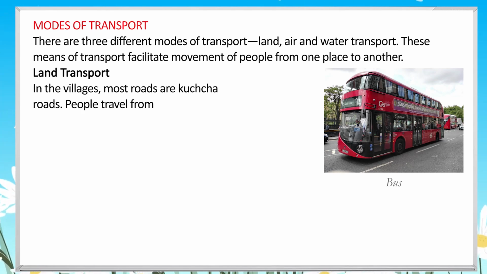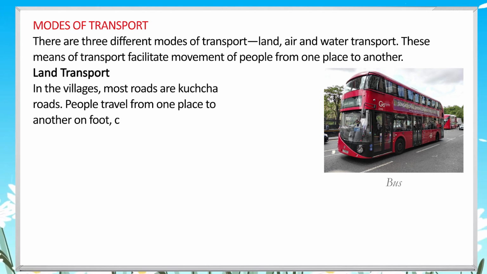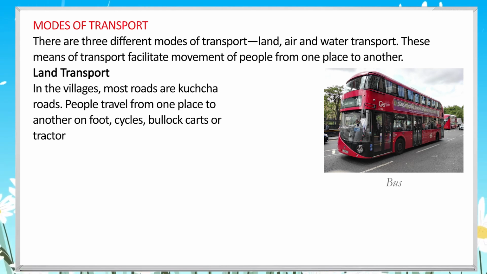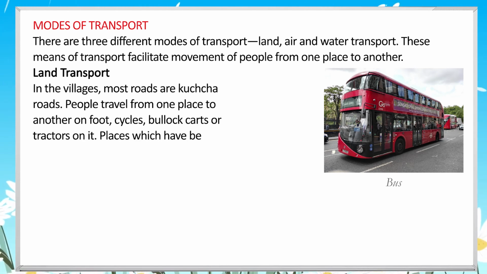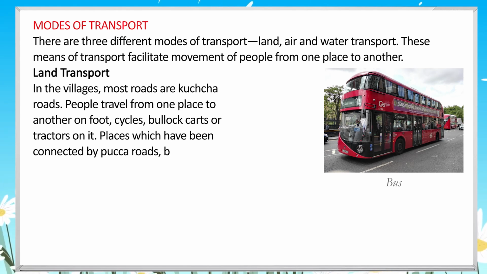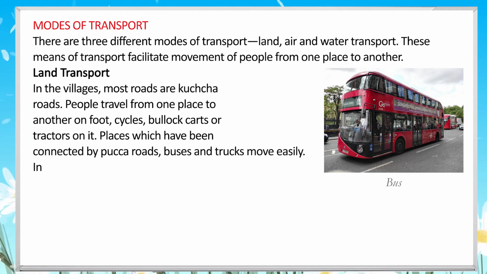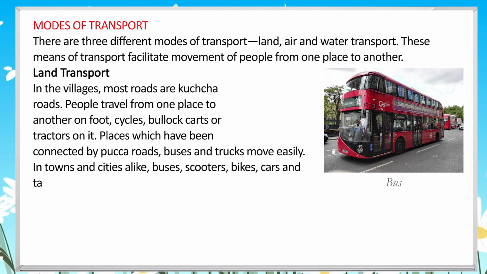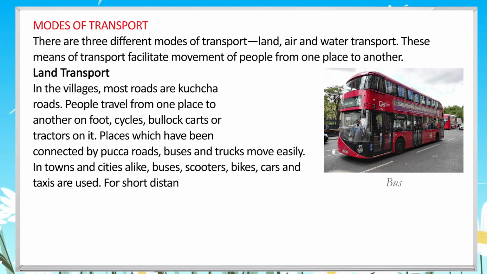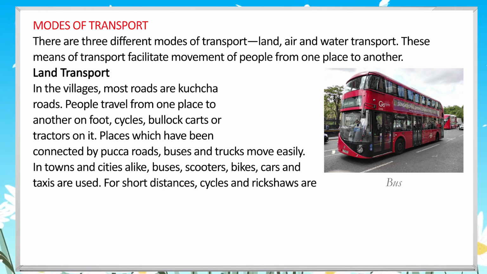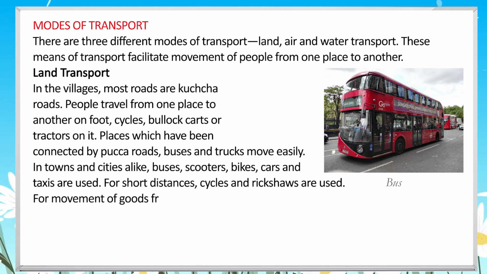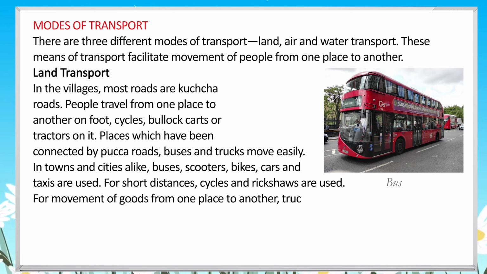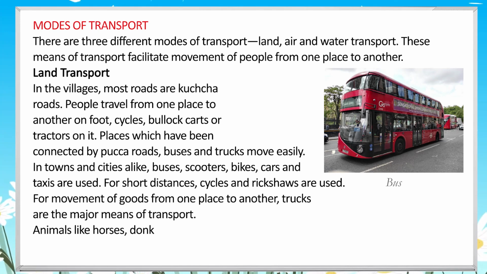Did you know? Pakka roads are also known as metal roads. These roads may be made of stones, cement, concrete or tar. These roads last for a long time, need less maintenance and do not break easily. Land transport. In the villages, most roads are kucha roads. People travel from one place to another on foot, cycles, bullock carts or tractors on it.